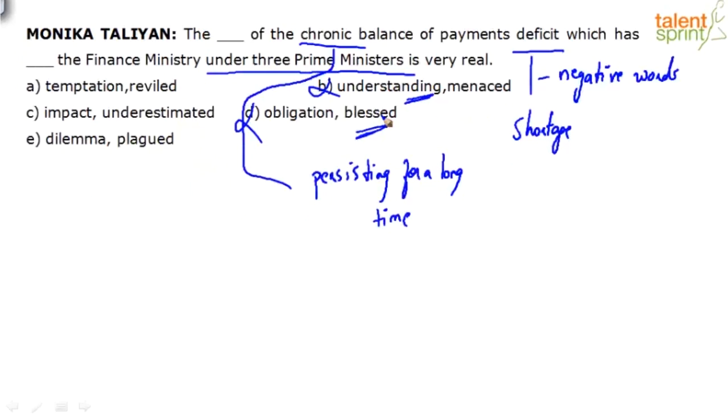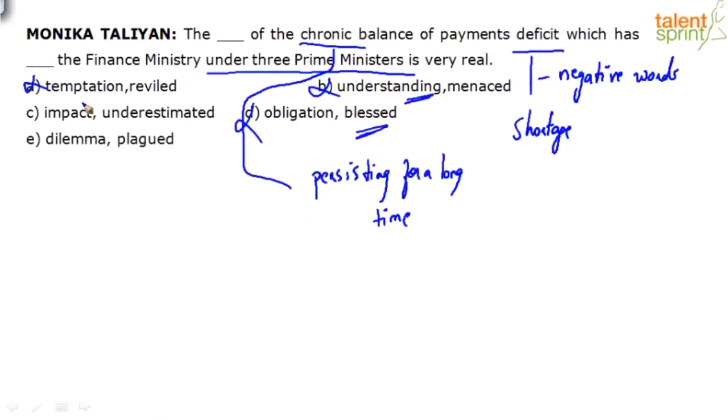Okay. So now let's look at this. A, yes, I agree. Temptation is a very unrelated word in the context. Though if I say, hey, reviled might be a negative word, again it's not a logical word given the context. Revile means to criticize. So which has reviled the finance ministry doesn't make sense. So I can eliminate option A. Between C and E, I need to choose the one which is more effective in the context. So what will it be?